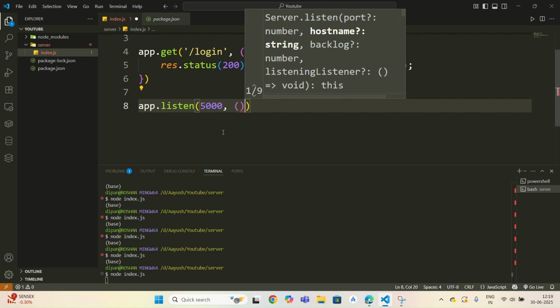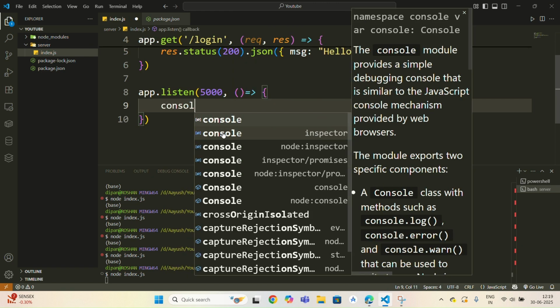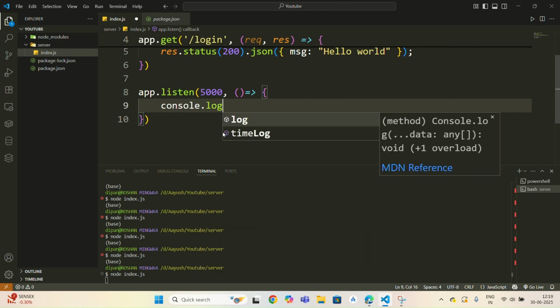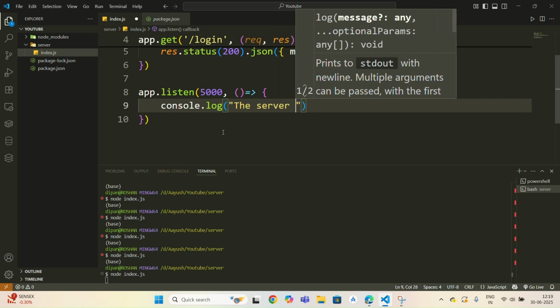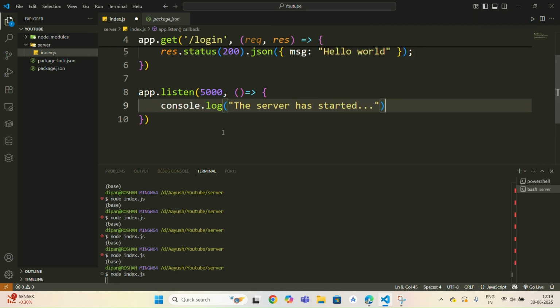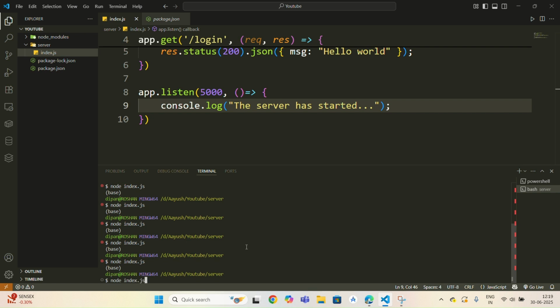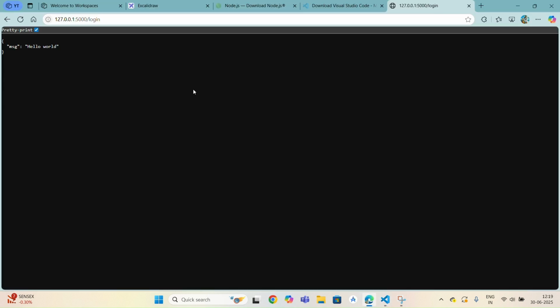Here we can use a fat arrow function and log the status, like the server has started. Now if you restart the server, you will get a message. See, the server has started.